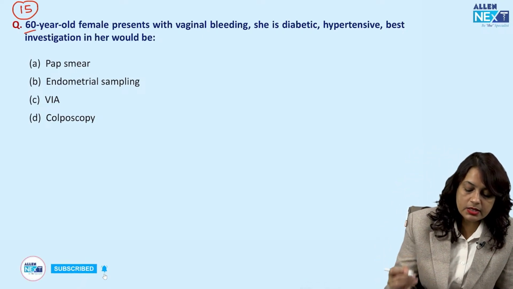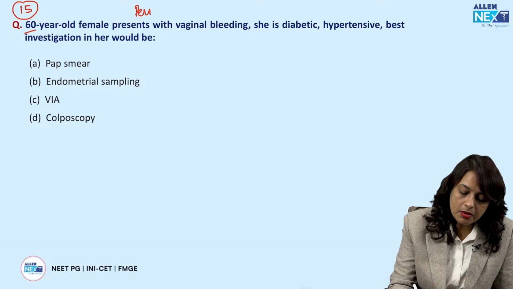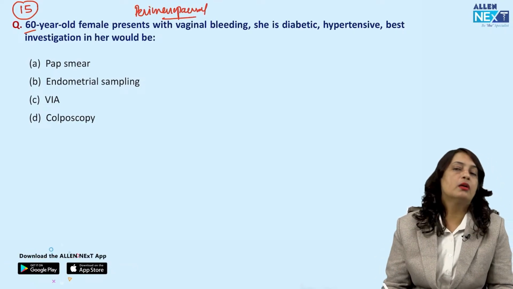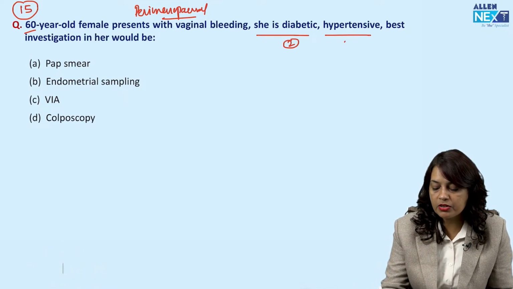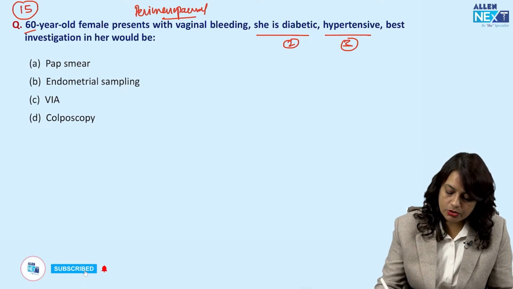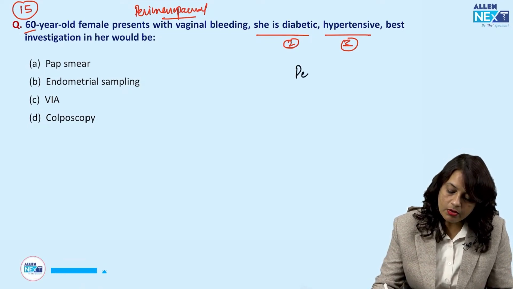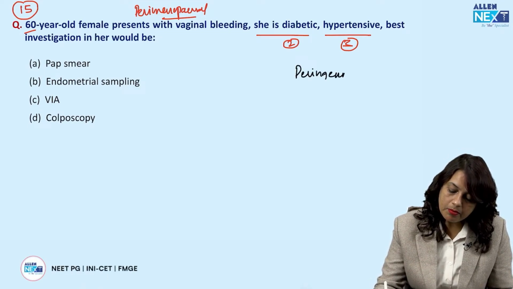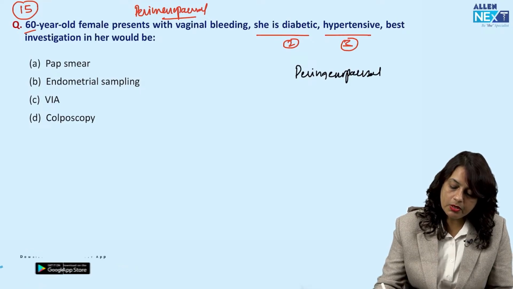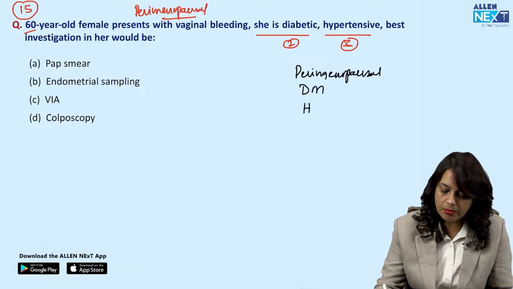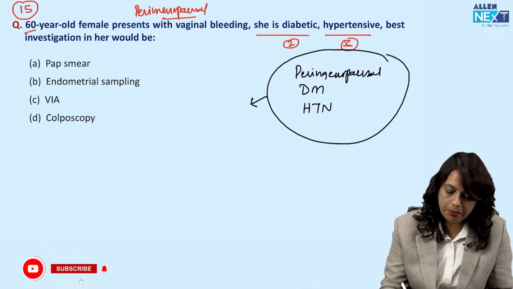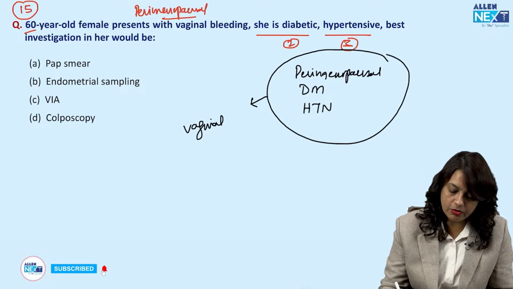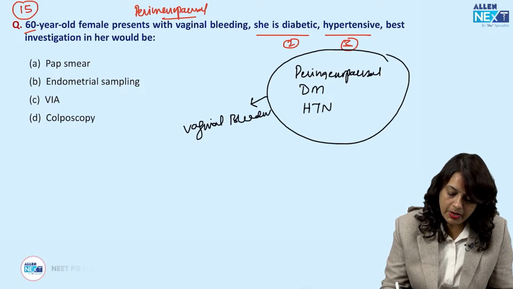Number 1, 60 years, which is perimenopausal age group. Number 2, diabetes. Number 3, hypertensive. And number 4, the important part, she has presented with vaginal bleeding.